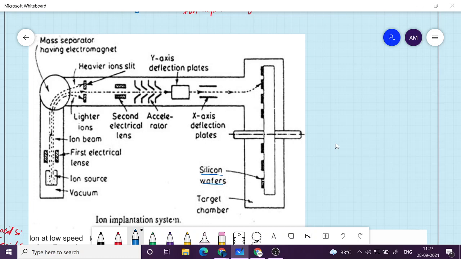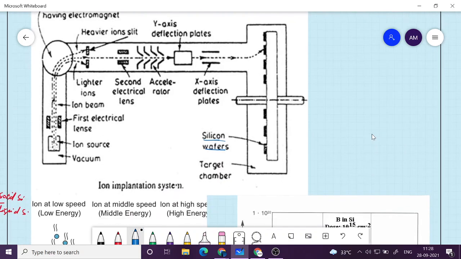So depending upon how deep you want the penetration, you have to raise the energy of the ion. So this is called the ion implantation technique. It has much more controllability, like you can control the depth, and the level of the concentration of the impurity can be controlled very well. So it will be a fast process compared to diffusion, which is a slow process.